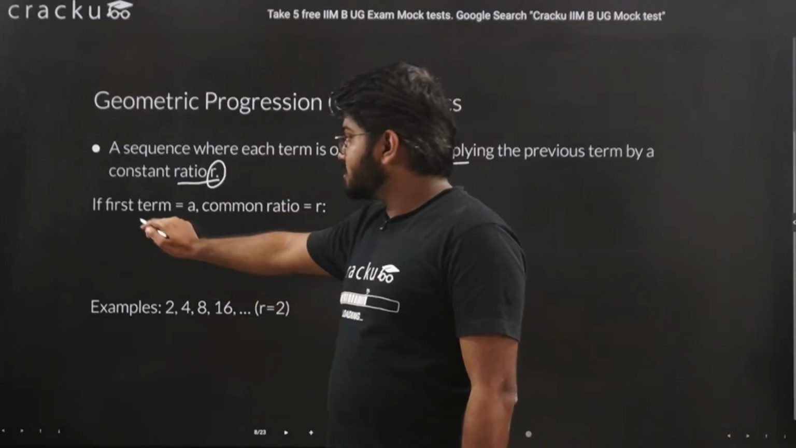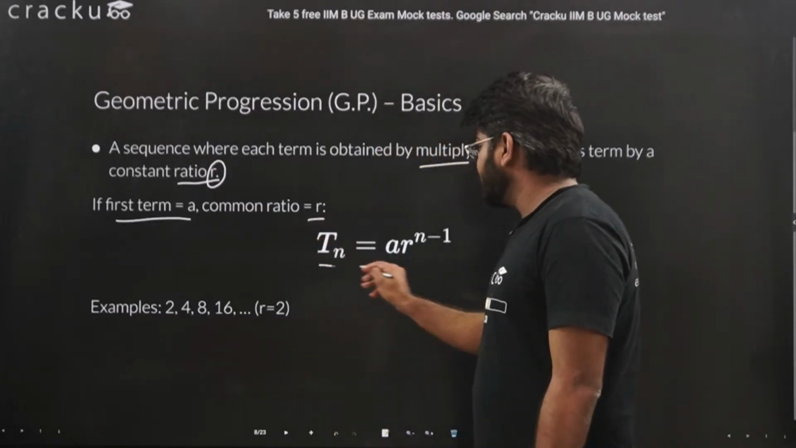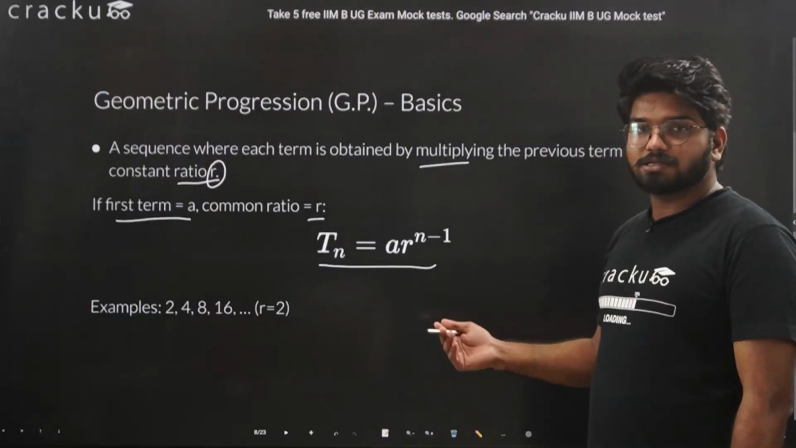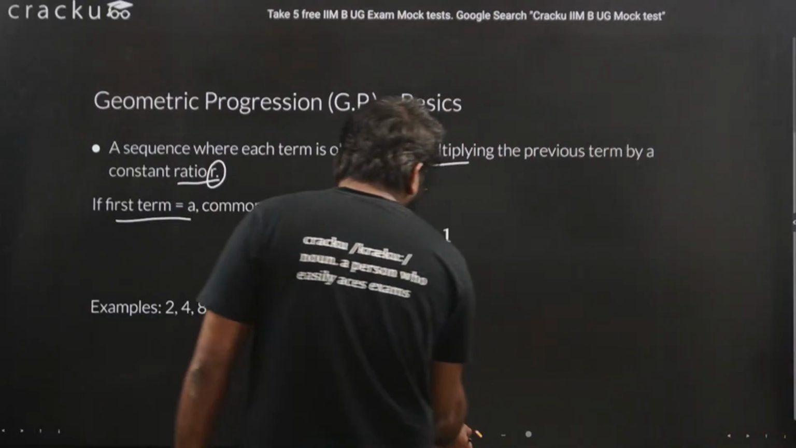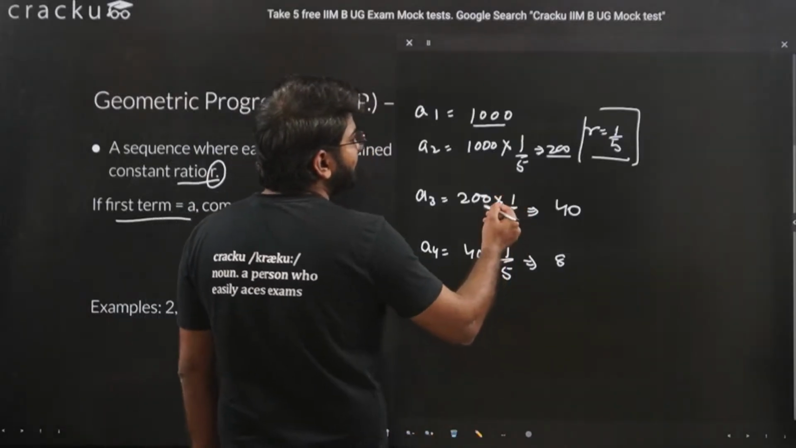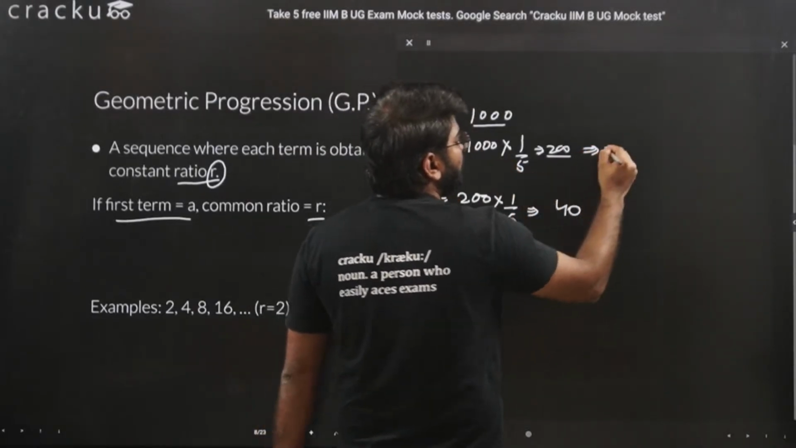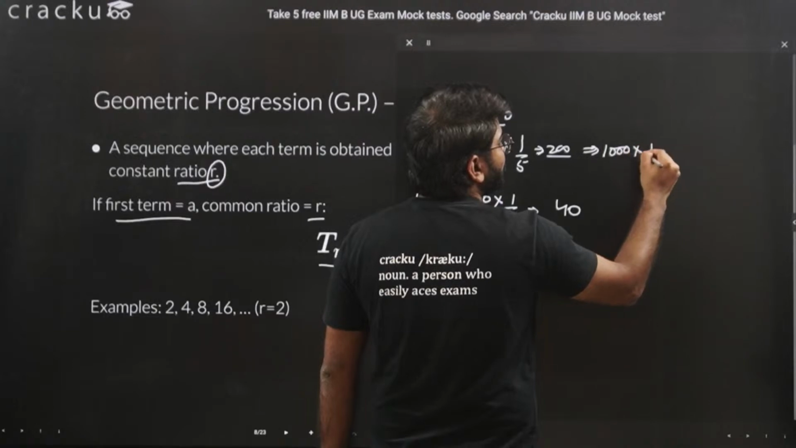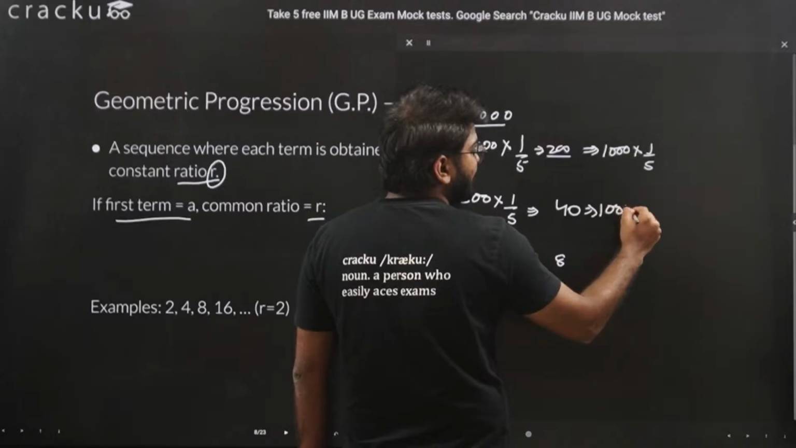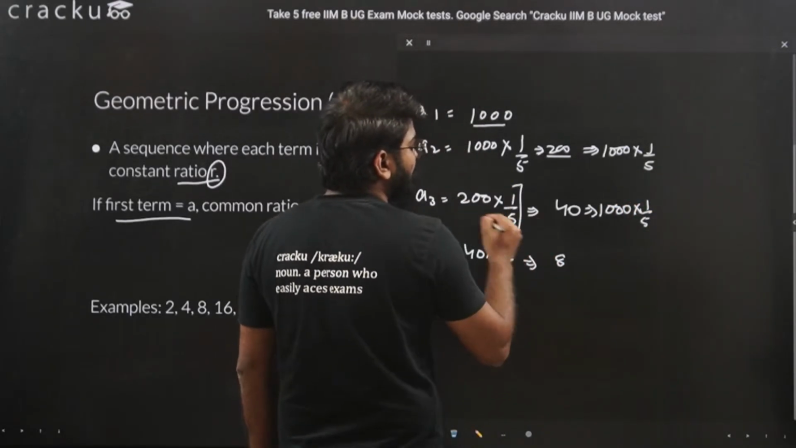So as we just discussed, if the first term is A and the common ratio is R, the nth term will be A into R, that is the common ratio, raised to n minus 1. For example, here this part is nothing but 1000 into 1/5. You will get this value.